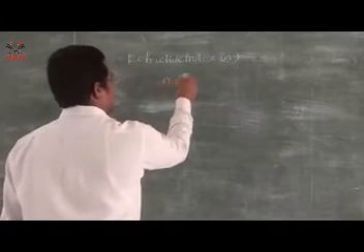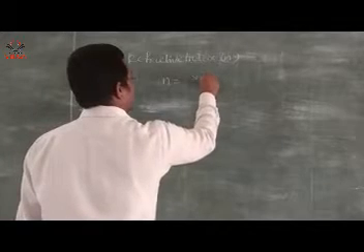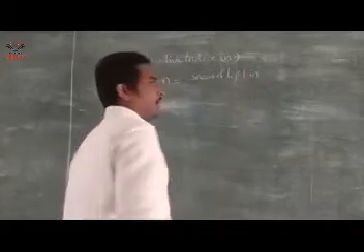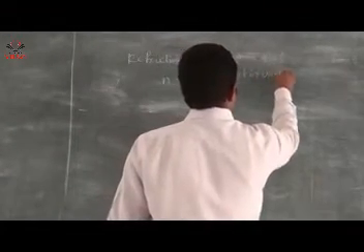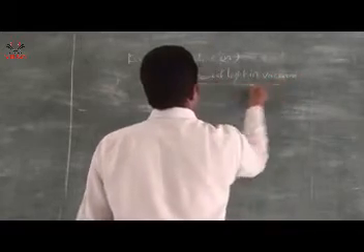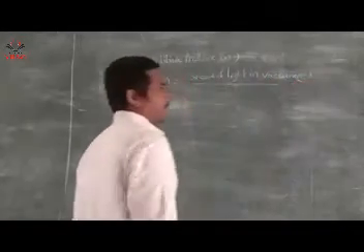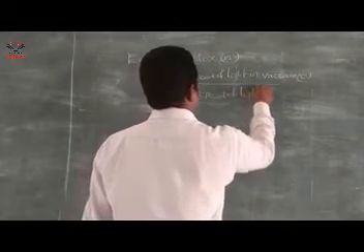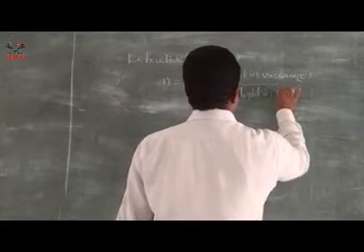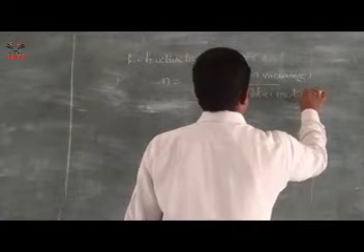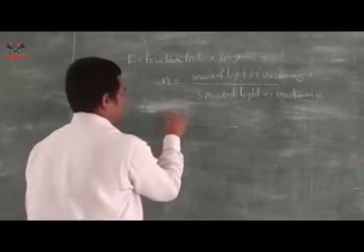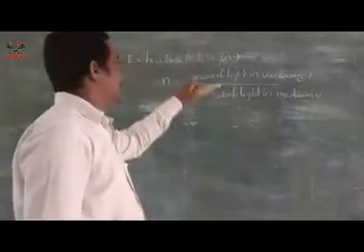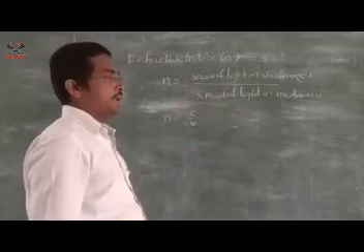N is the ratio of the speed of light in vacuum, denoted with C, and the speed of light in the medium, denoted V. So N is equal to C by V. N is equal to C by V. See here, speed of light in the vacuum and speed of light in the medium.